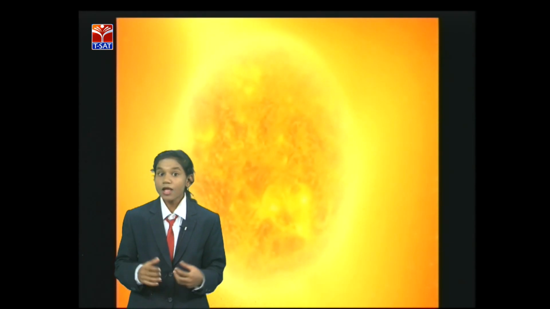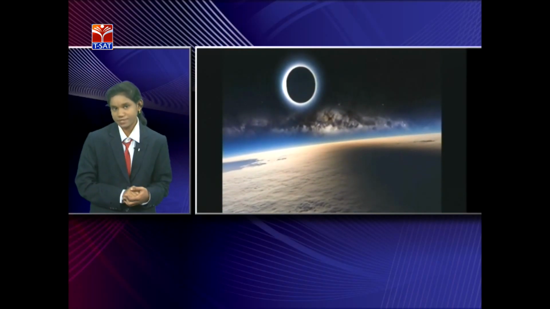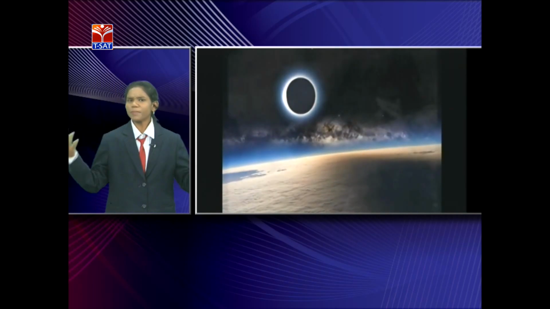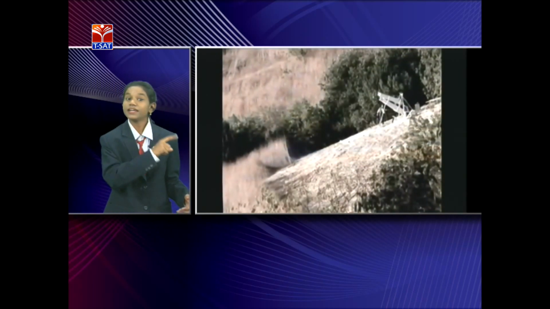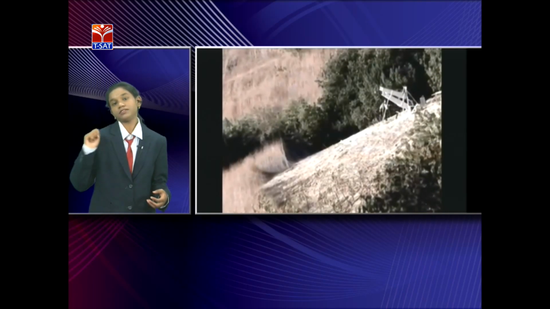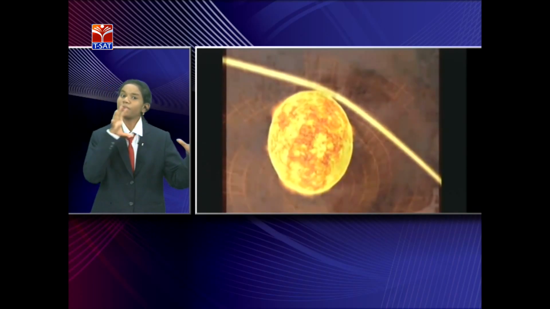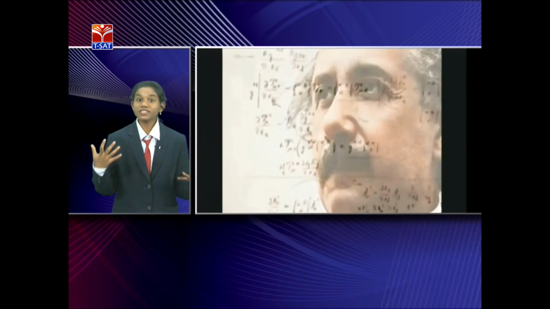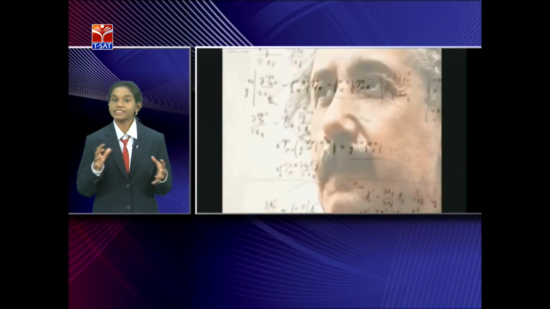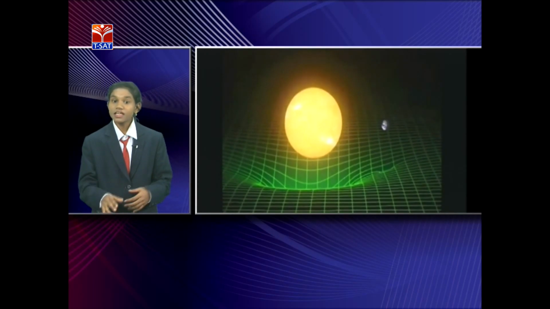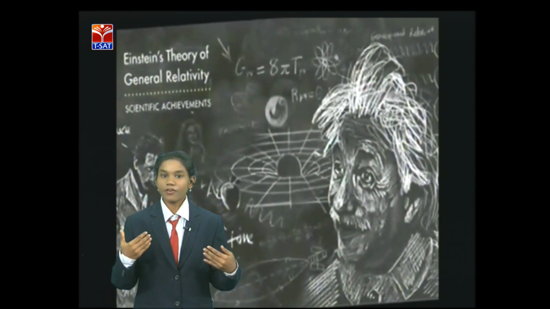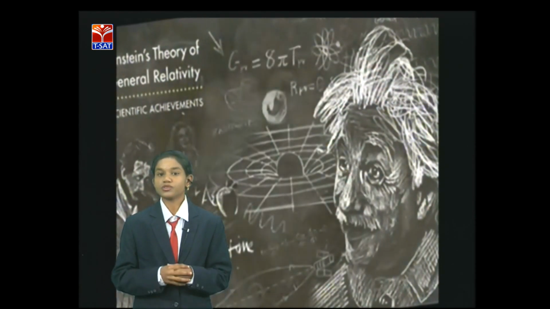How does it happen? It is possible only in a solar eclipse. But it failed many times. But finally in Africa, during a solar eclipse, they saw the star through a telescope. So the star's bend angle and the formula which Einstein calculated are the same. Through this, the general theory of relativity is proved, and the space-time fabric is also proved.